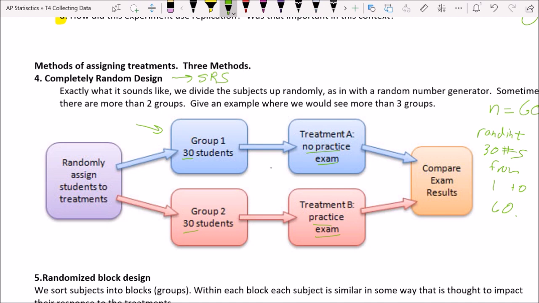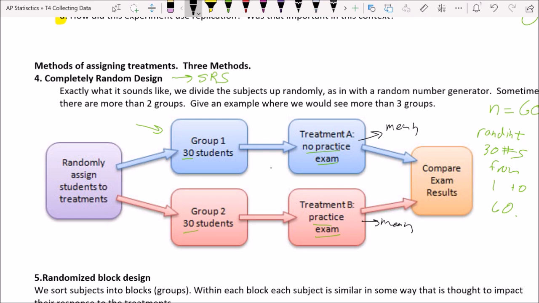Now the way we would compare the results, typically what we would do is we would find the mean, or the average for each of these. And we would find the standard deviation. We'd use what's called a confidence interval, which we'll learn later. And or we'd use a significance test, which we'll learn about later as well. And then we would compare those two against one another. Okay, that's completely randomized design.